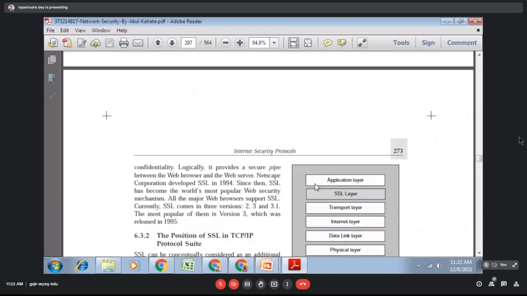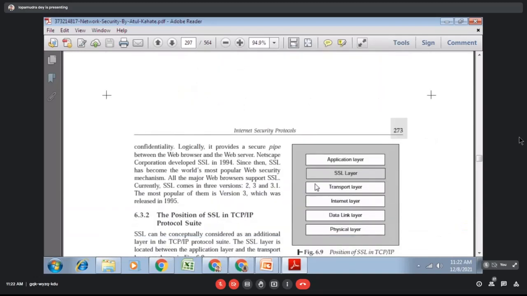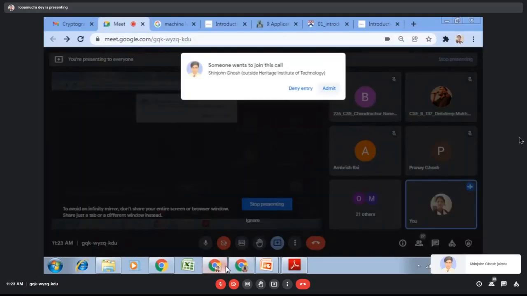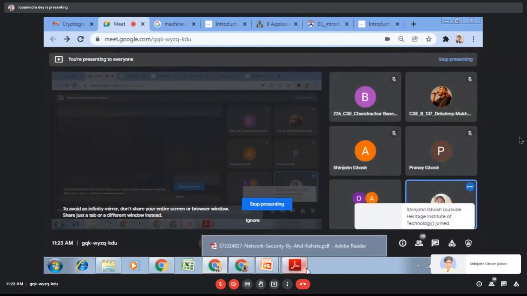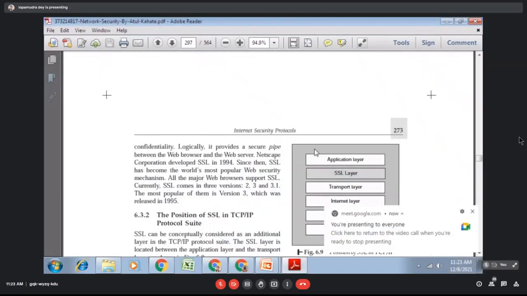Here there are two topics we need to understand in case of SSL: basically confidentiality, and authentication. So secure socket layer provides us two types of security, confidentiality and authentication. As I discussed earlier, authentication is the highest priority security issue, because you always want to find out with whom you are communicating or who has called you. So first you will check authentication.